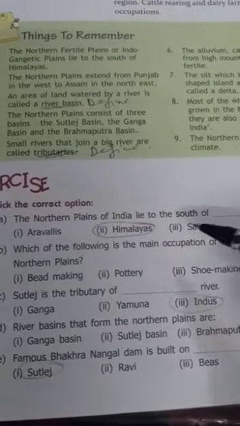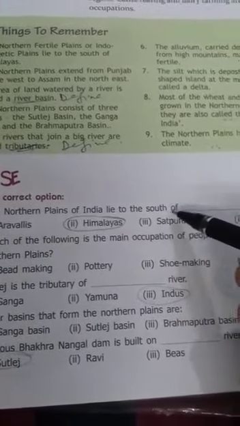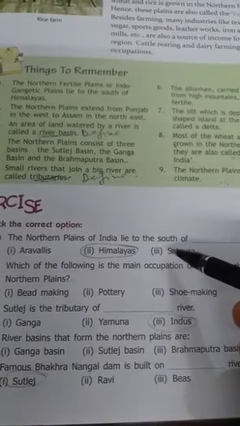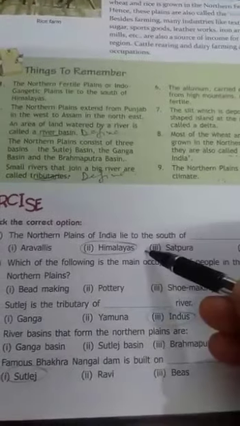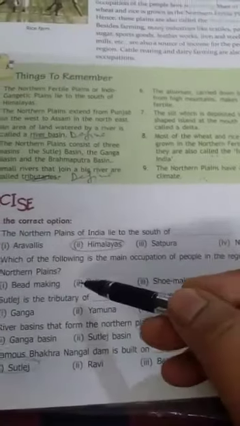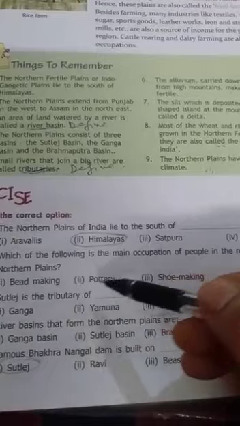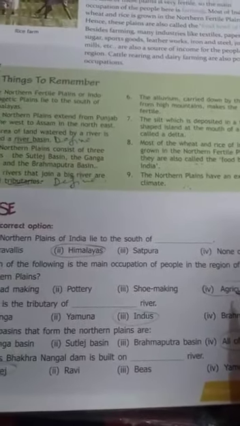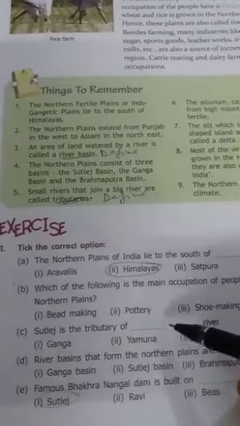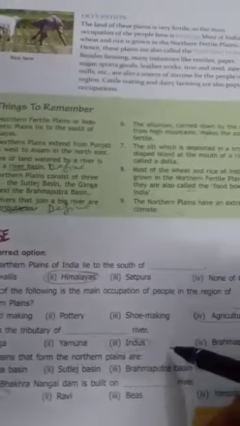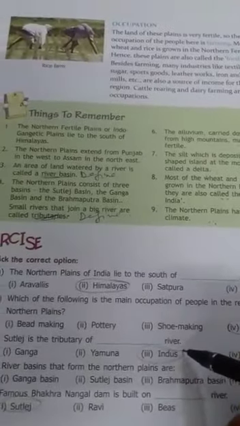The northern plains of India lie to the south of the Himalayas. Which of the following is the main occupation of people in the region of the northern plains? Bead making, pottery, shoemaking, and agriculture. The answer is agriculture. Satluj is the tributary of which river? Ganga, Yamuna, Indus, and Brahmaputra. The answer is Indus River.